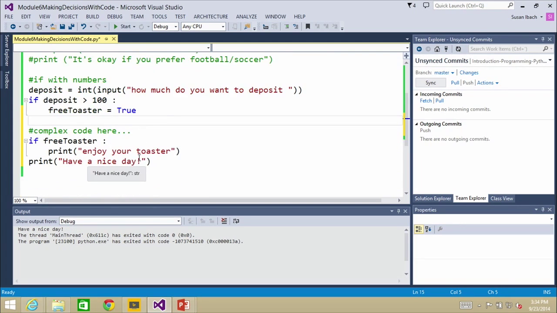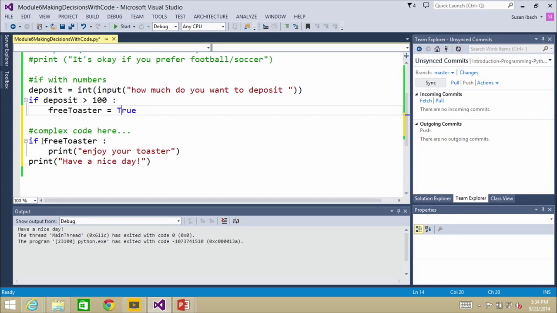All right, so if we take a look at our code now, just scroll down a little bit. So we ask them to enter how much they want to deposit. If they deposit over 100, we set our flag free toaster to true. By the way, this is case sensitive. Lowercase t for true is not right. Uppercase is correct. The color coding can help. If you don't see the blue, that means it's not recognizing it as a keyword.